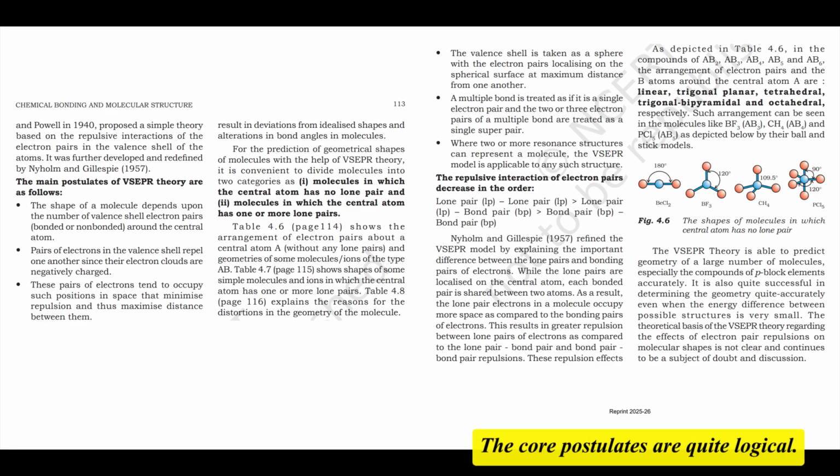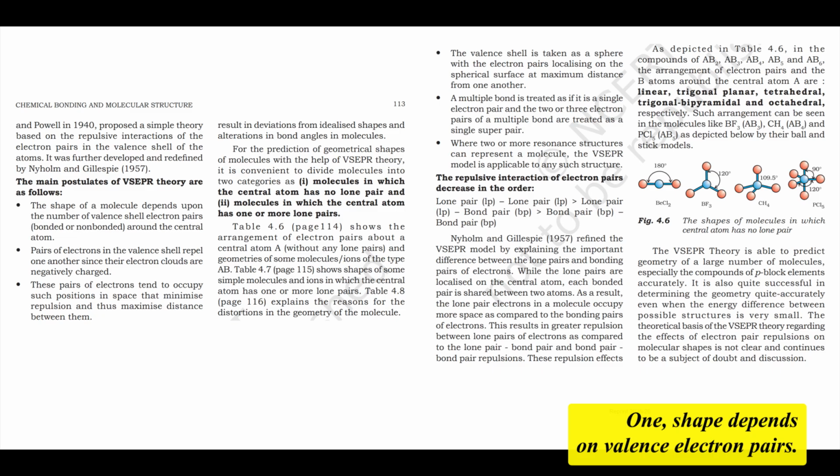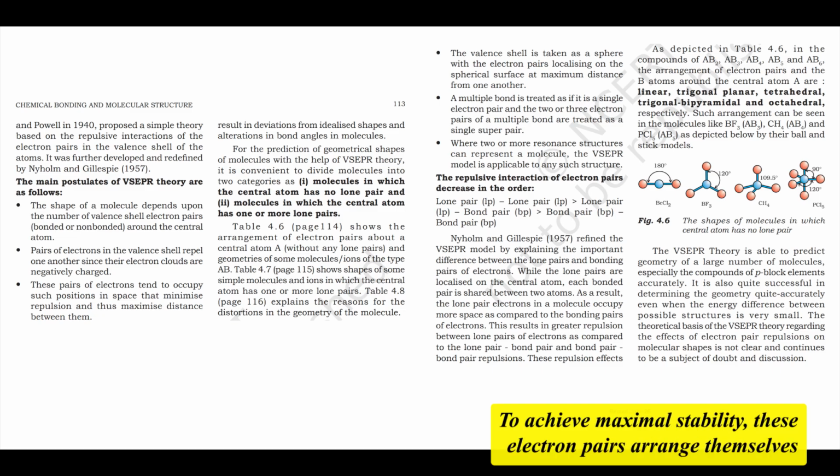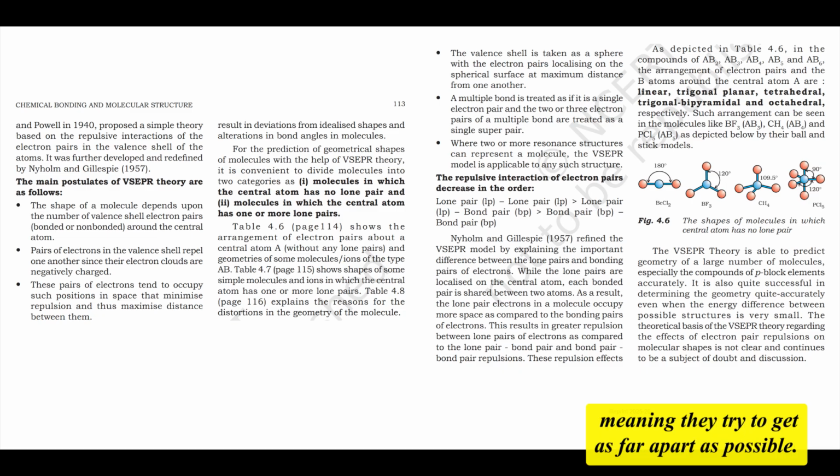The core postulates are quite logical. 1. Shape depends on valence electron pairs. The overall shape of a molecule is determined by the total number of electron pairs, both bonding pairs and lone pairs, in the valence shell of the central atom. 2. Electron pairs repel. These electron pairs, being negatively charged clouds, repel each other electrostatically. 3. Minimize repulsion, maximize distance. To achieve maximal stability, these electron pairs arrange themselves in space in such a way that the repulsion between them is minimized, meaning they try to get as far apart as possible.